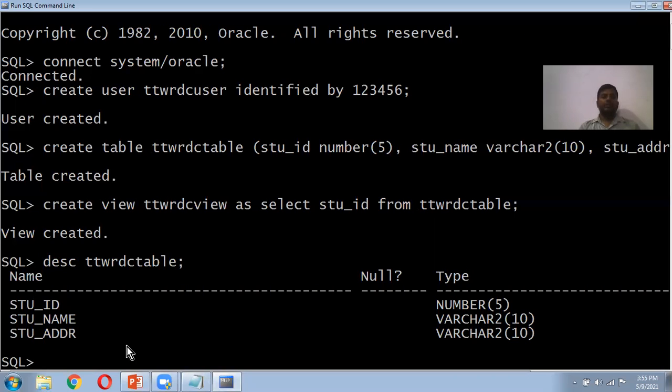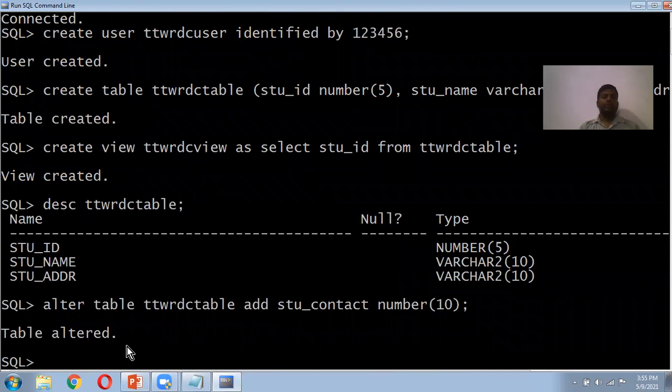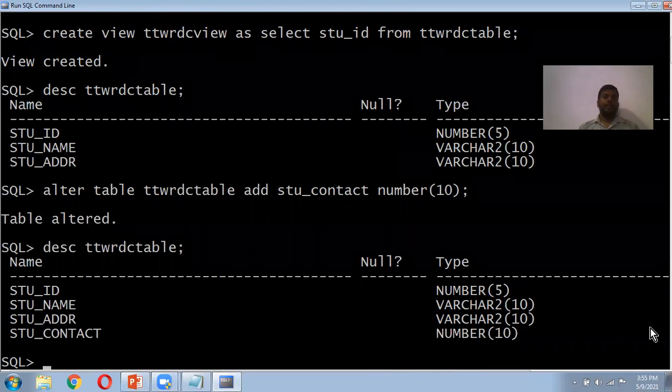How can we add new attributes here? Same. Alter table, table name. Table name is TTWRDC table. Add. For example, I want to add new attribute. So for example, student contact, with attribute name, the data type is here number of size 10. For example. What happened? Table altered. You can see the description of the table. If you see the description, new attribute will be added here. Student contact.